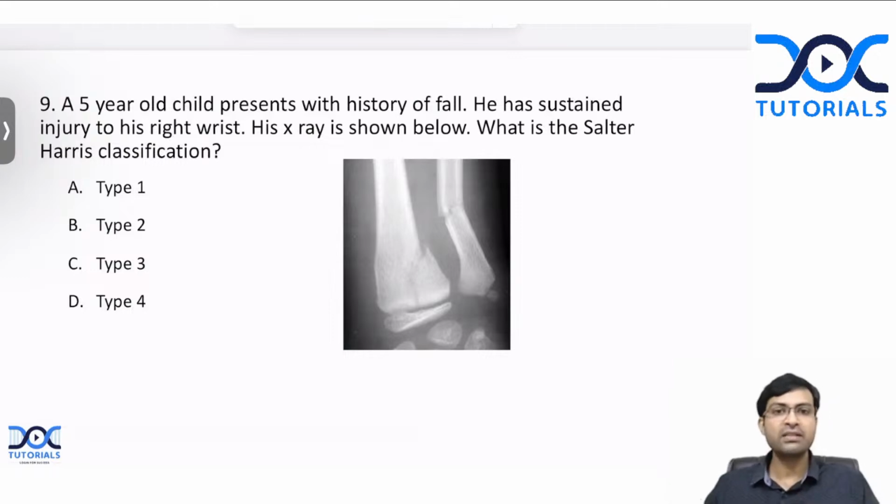Next question. A 5-year-old child presents with history of fall. He has sustained injury to his right wrist. His X-ray is shown below. What is the Salter-Harris classification? Is it type 1, type 2, type 3 or type 4?